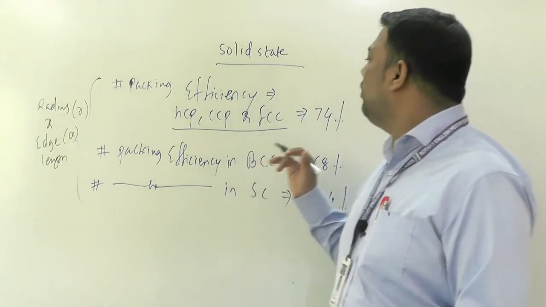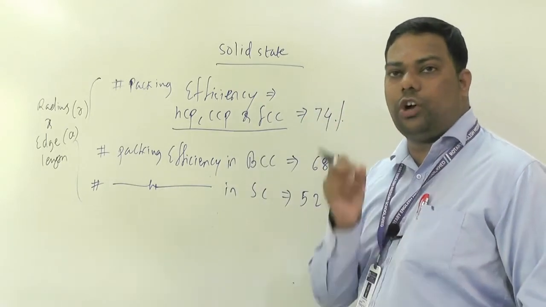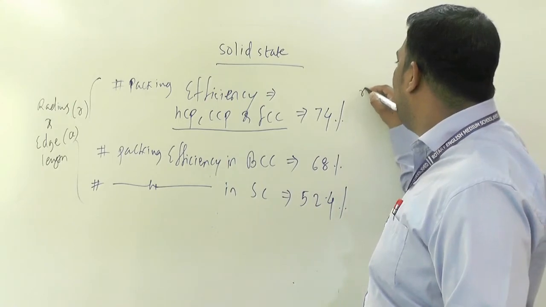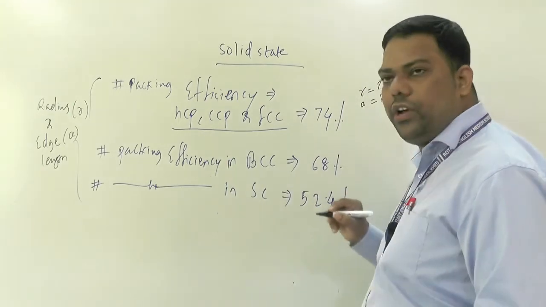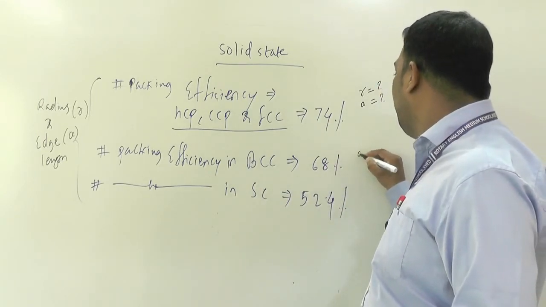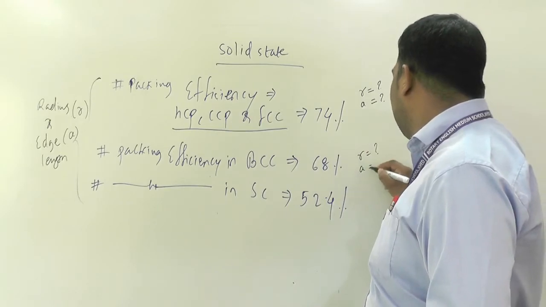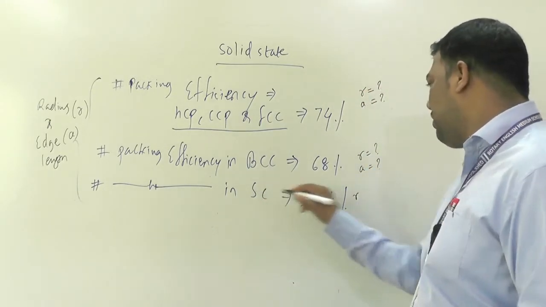You have to make short notes for FCC. At that time you have to calculate R is equal to what, A is equal to what. Then calculate for BCC also: R is equal to what is the formula, A means edge length is what. Then R and A for SC also.